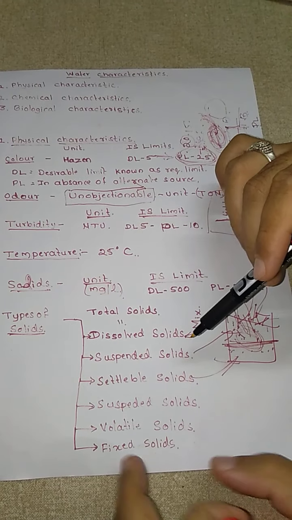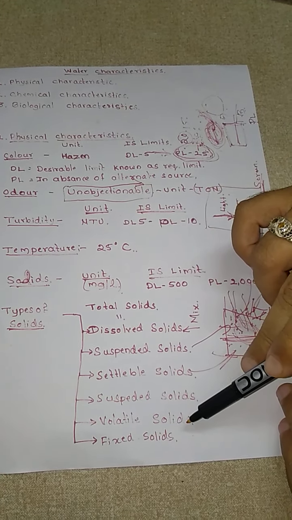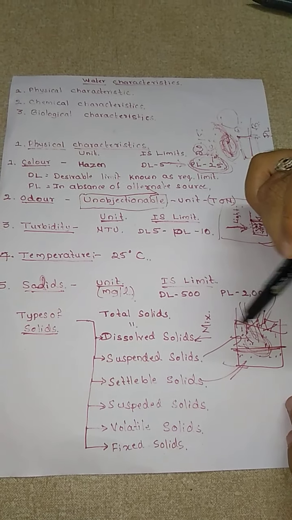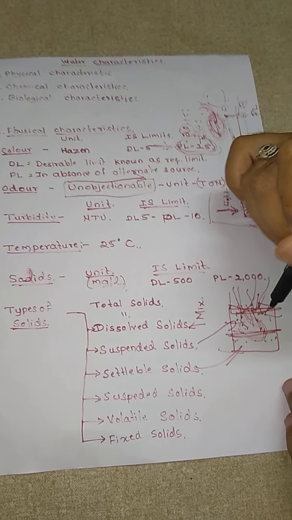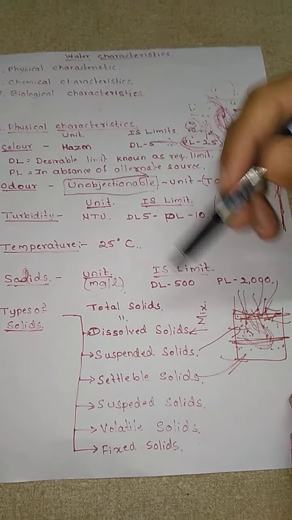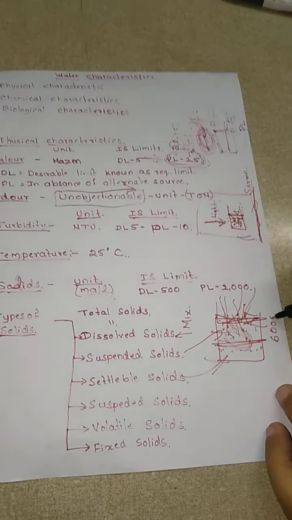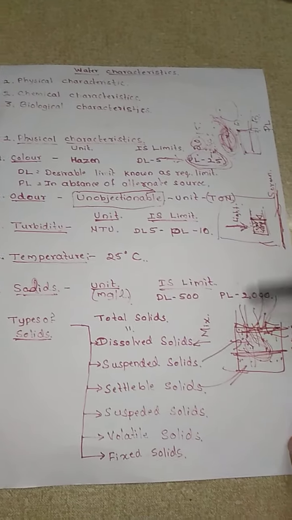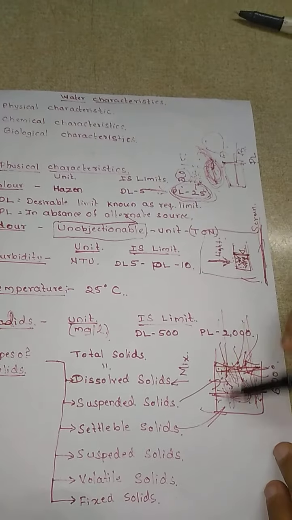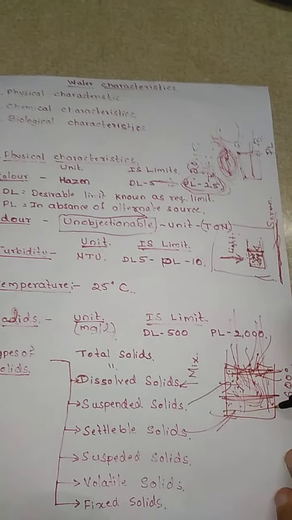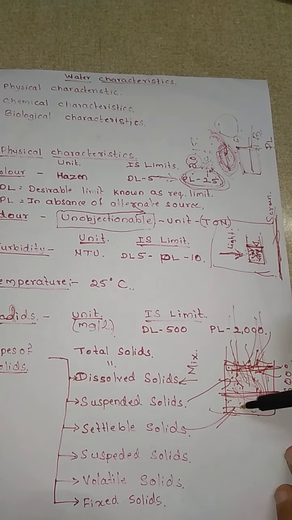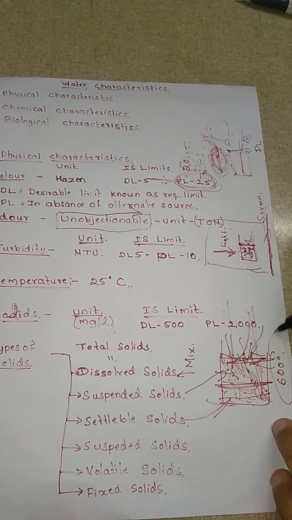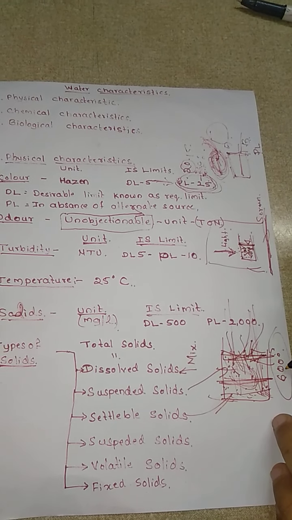I hope you are understanding. Next is the volatile solids. Now what are volatile solids? Suppose you have water in a container and you heat it at a temperature of around 600 degrees Celsius. After heating at 600 degrees Celsius, the water is going to evaporate. Now what will happen to the solids? There are some solids in this water which evaporate at a temperature of around 600 degrees Celsius; we call them volatile solids.